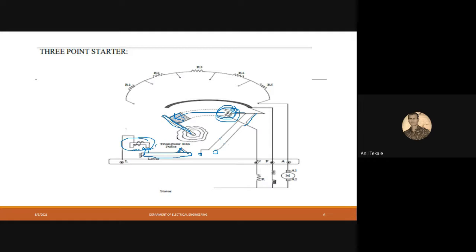Okay, so does anyone have any doubt in this experiment? Is there anyone who has doubt in these experiments? Speak up quickly. Any doubt?